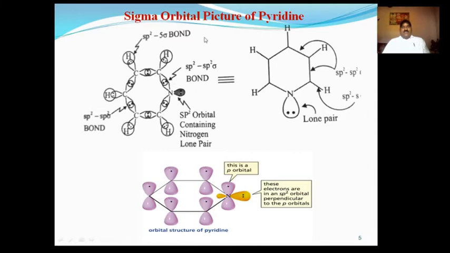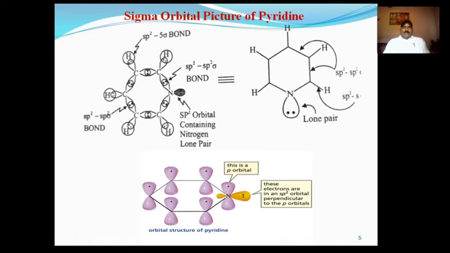This is the simple sigma orbital picture of pyridine, developed due to sp2 hybridization of the nitrogen and carbon atoms which act as ring atoms.